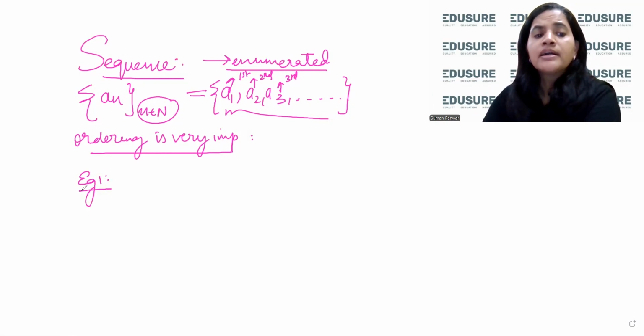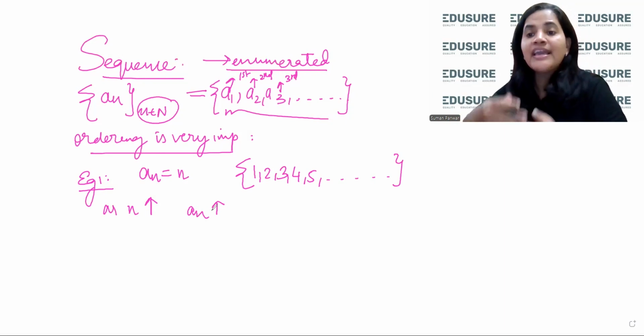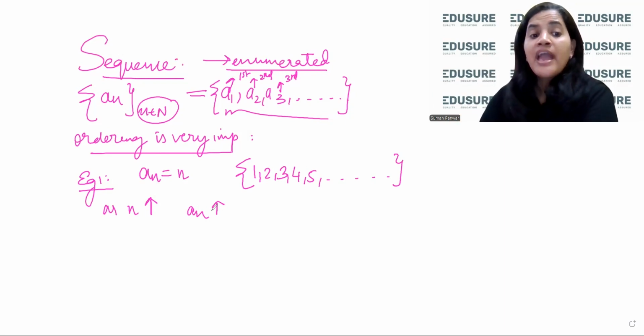Example 1, consider the sequence a_n equals n. That is, the sequence is 1, 2, 3, 4, 5, and so on. So you can see that as n increases, a_n also increases, and n is increasing without bounds because I am on the set of real numbers.